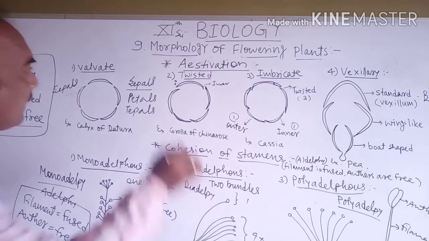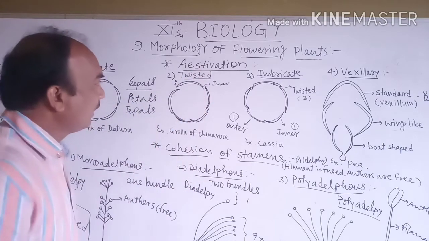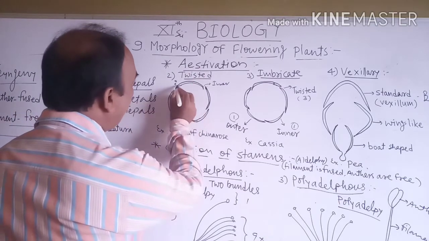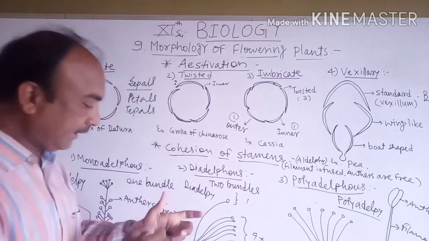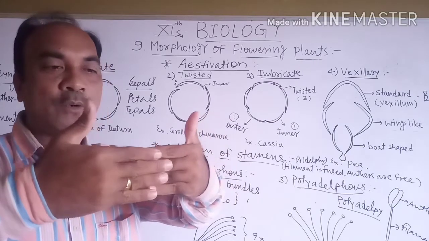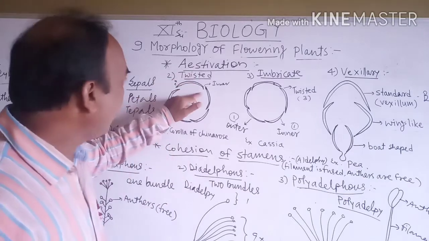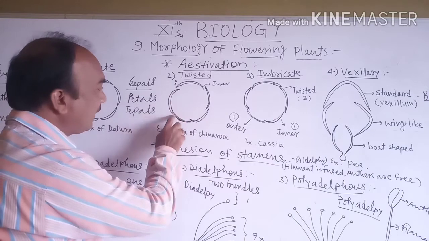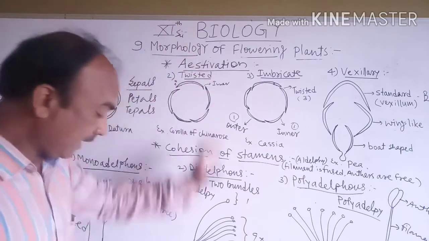Okay. Then the second type, that is the twisted type of estivation. In a twisted type, all the petals or sepals are overlapped with each other. Look, this is the valvate and this one is the overlapping. One petal margin is inner while the other margin is outer. Inner, outer, inner, outer, inner, outer. This is called the twisted type of estivation.